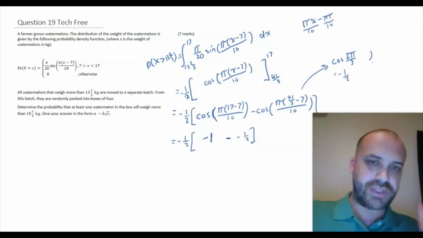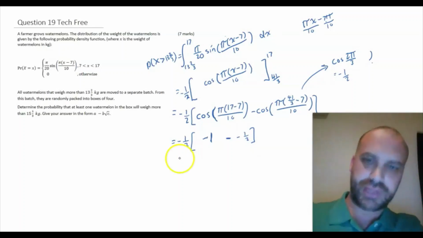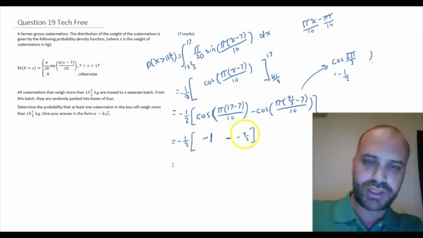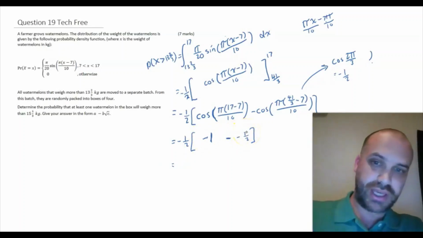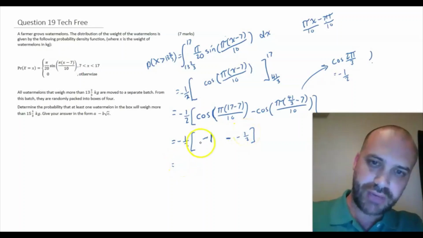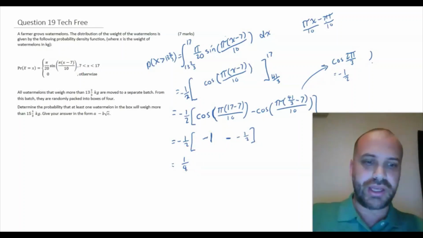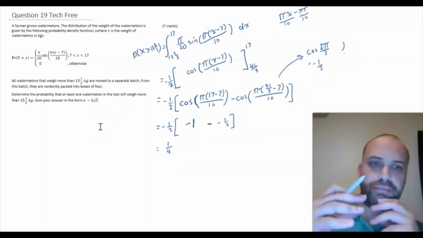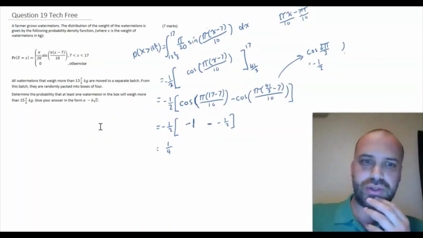Okay, again, I'm saving space. You might put an extra line in here or something. Alright, so negative 1 minus 1/2, negative 1 plus 1/2 is negative 1/2. So I have negative 1/2 times negative 1/2. I get positive 1/4. What a neat little answer. Alright, that's the probability of them landing in that box being more than 13 and 2/3.